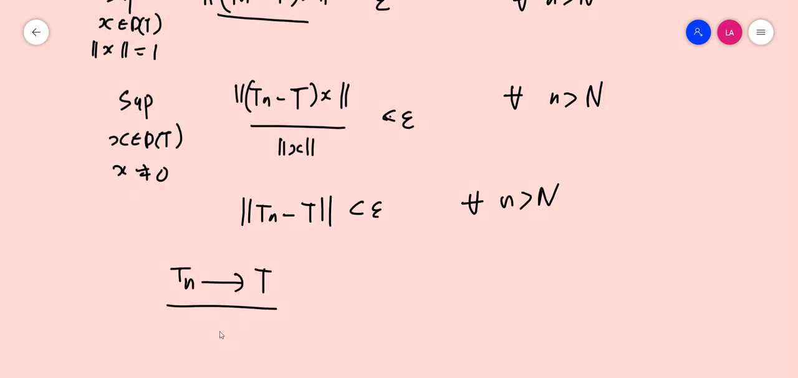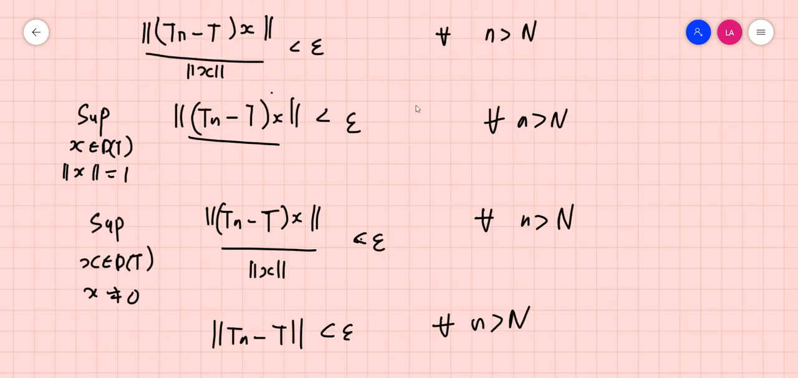So we have taken an arbitrary Cauchy sequence Tn. We have proved that Tn converges to T and T is an element in B of X,Y. So every Cauchy sequence in B of X,Y converges, which means that B of X,Y is actually complete. So whenever Y is complete, B of X,Y is also complete.